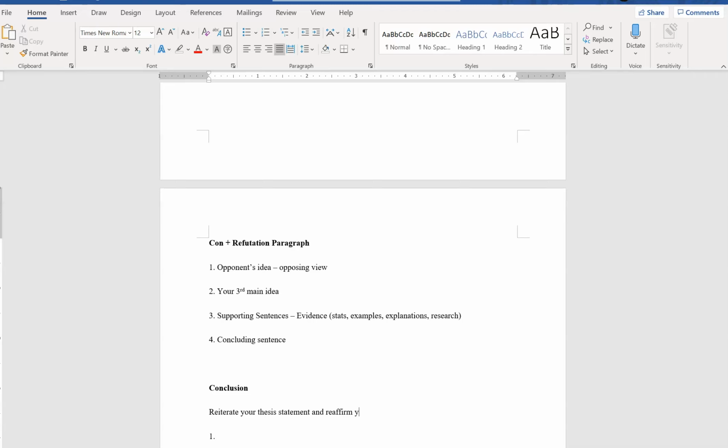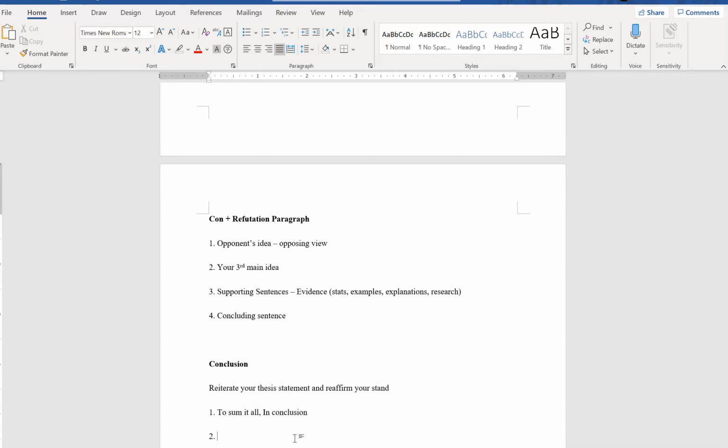So you reiterate the thesis statement and you reaffirm your stand. So how do you do that? Okay, first of all, you can use words like to sum up, in conclusion. These are some of the words that you can use. Okay, then you can actually break down your three main ideas in your thesis statement.